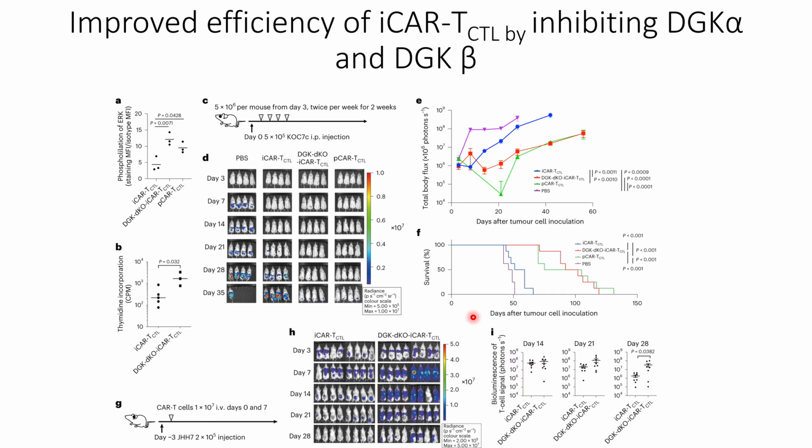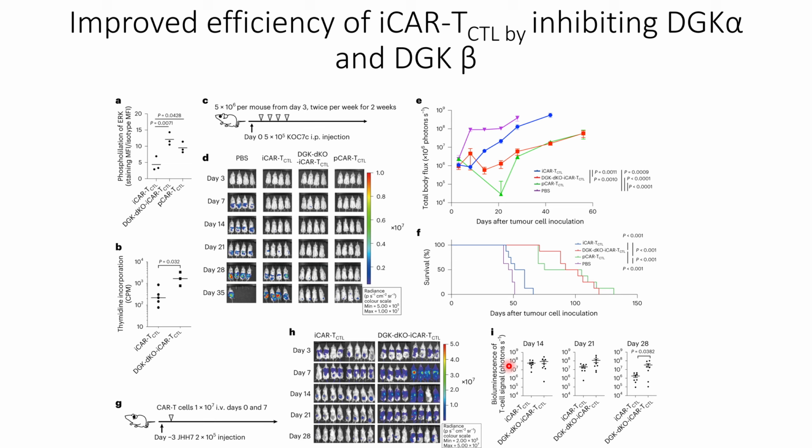So once validating its improved efficiencies against the tumors, they wanted to check how long these CAR-T cells are able to survive within the patients who are affected with the tumors. So they did it. They compared the studies with the iCAR-T cells and their actual case in which DGK has been knocked down. And they are able to see that when the DGK has been knocked down, the amount of CAR-T cells retained in these conditions is higher compared to the case where normal CAR-T cells from the mature T cell lineage from iPSCs are used.